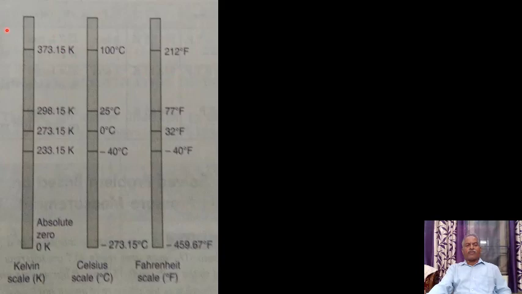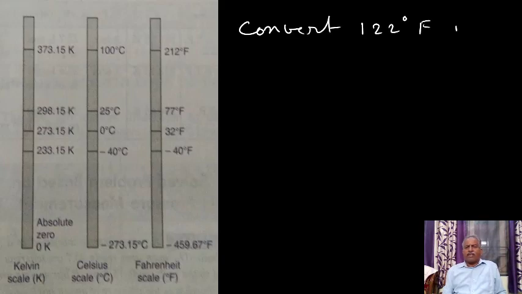Now let us do a small problem based on the conversion of one scale to another. Here the problem is: convert 122 degrees F into the Celsius scale.